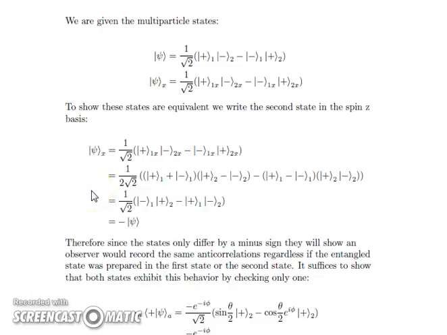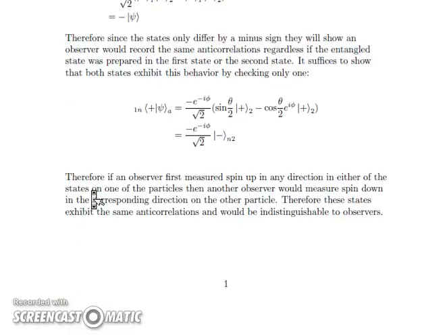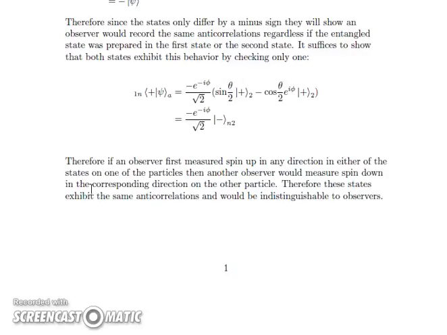So since the states only differ by a minus sign, an observer will record the same anti-correlations regardless of whether the initial state was prepared in the first or second state. To show this, we'll just check it with the first psi, and we see that when we take the inner product of the spin up of the first particle with psi, the resulting state that we get has to have the second particle in the spin down state, which is the exact kind of anti-correlational behavior that we were expecting.